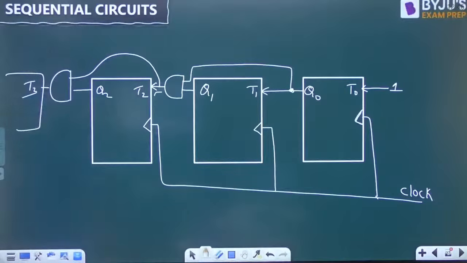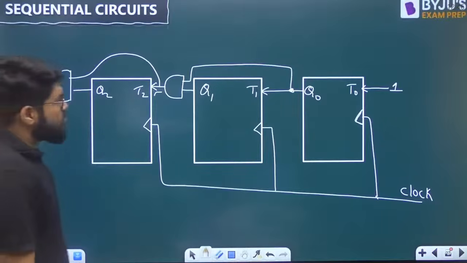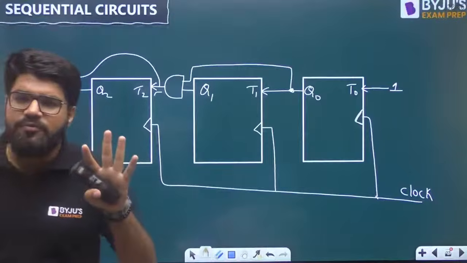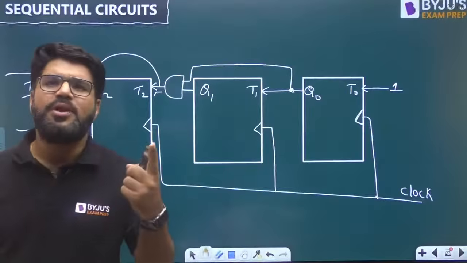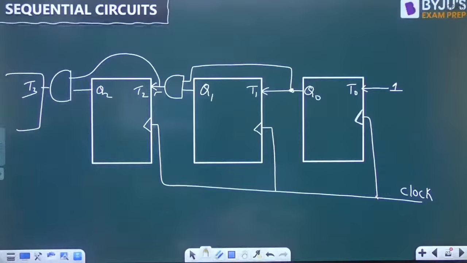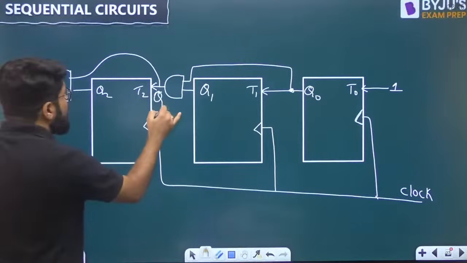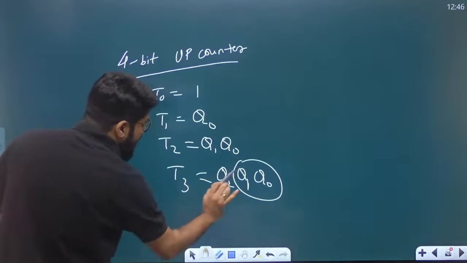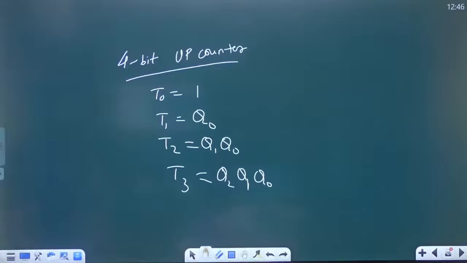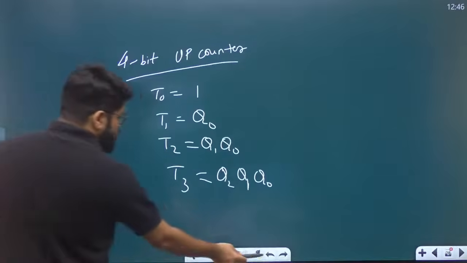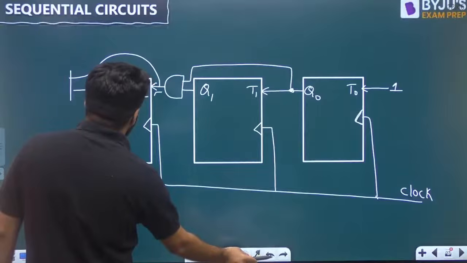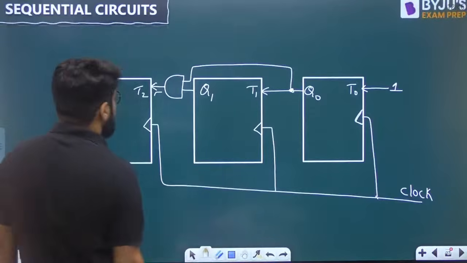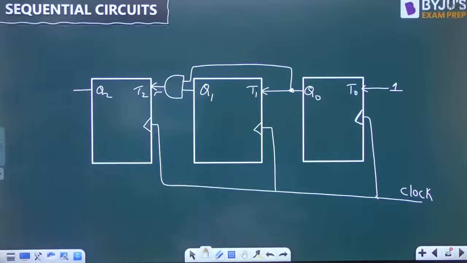Now come on, guys, have a look into this one. So what is extra? 4-bit means 4 flip-flops, and in addition to that, one more extra AND gate, again of 2 inputs, because Q1, Q0 is already designed. You only need to AND with Q2. So only 2-input gates are extra. That is what it is.